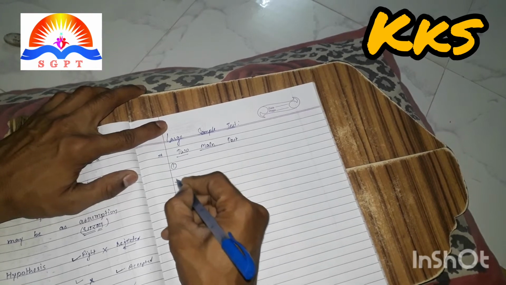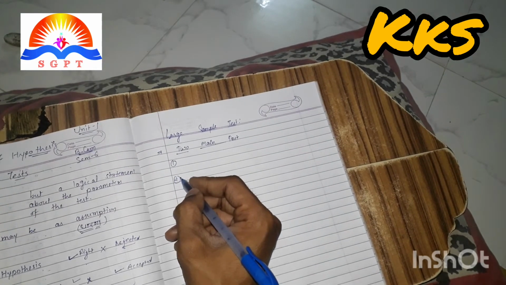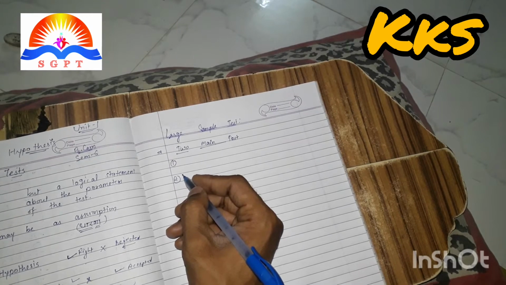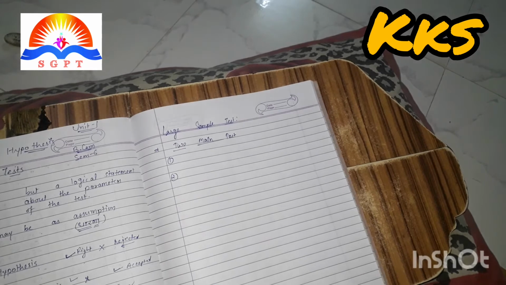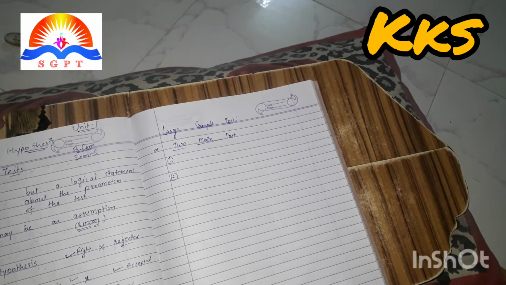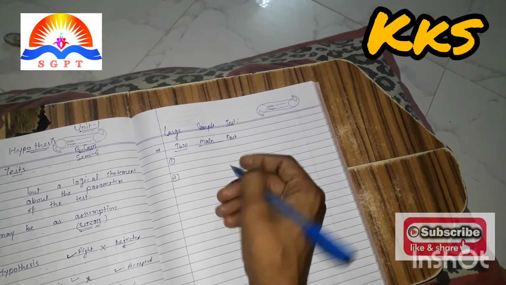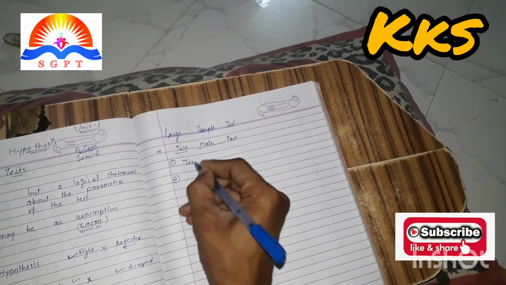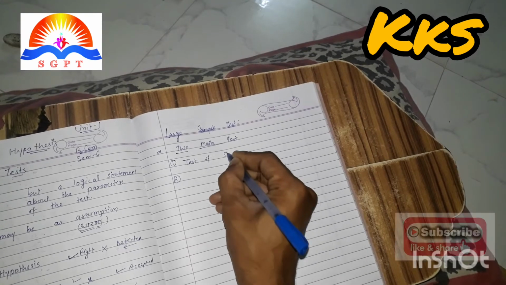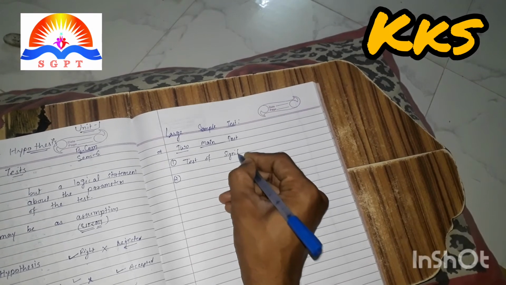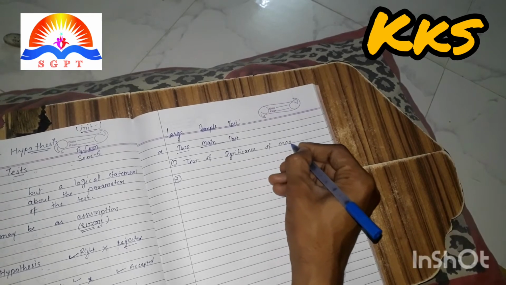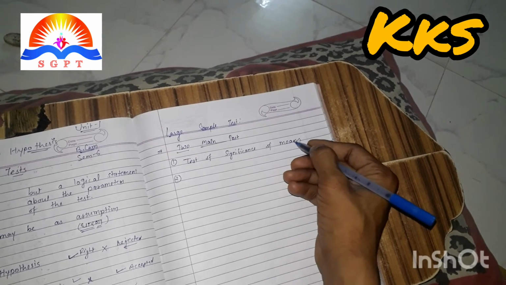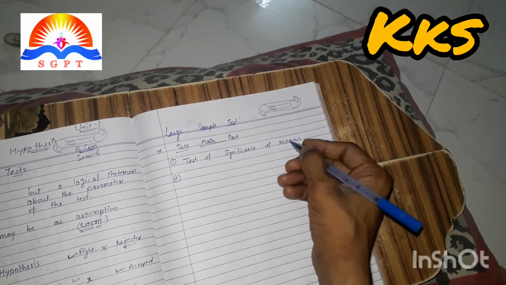Number 1 and number 2: test of significance of means and test of significance of proportion.